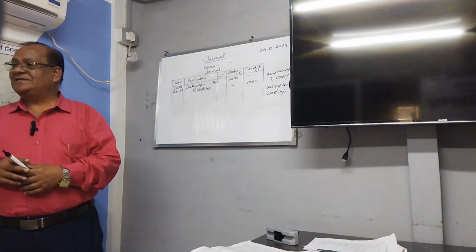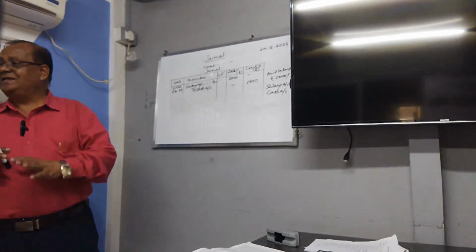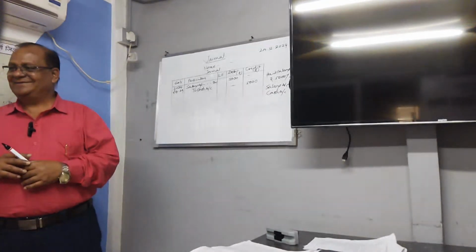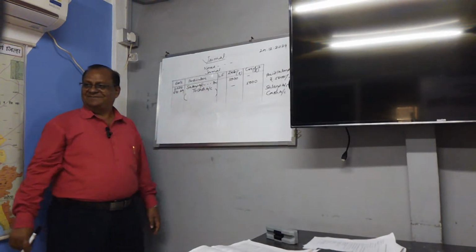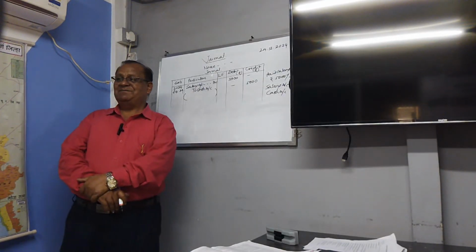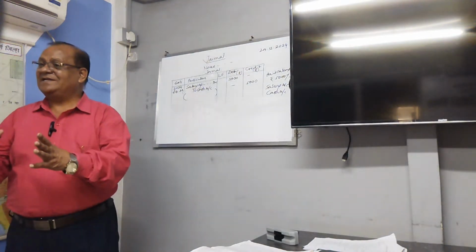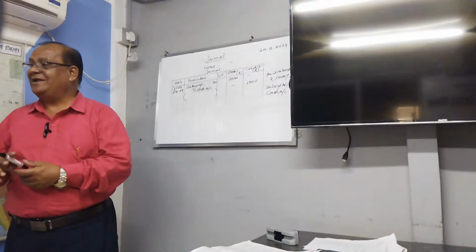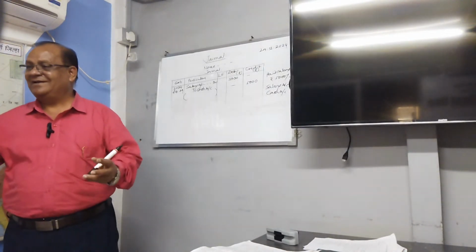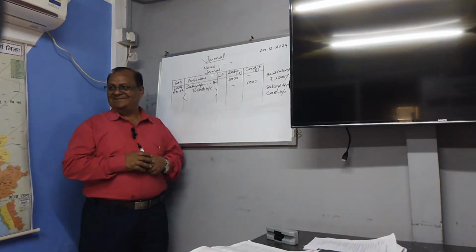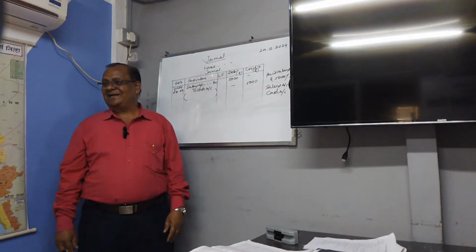It always starts with the word 'being', and it is always in brackets. Narration is a very simple thing. What does narration mean? A brief explanation of the entry. Just add the word 'being' and write the sentence as it is: being paid salary, being purchased goods, being sold goods.